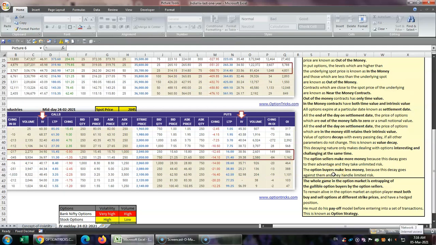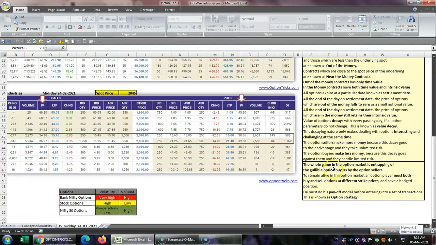You buy a certain option at a certain price, and if nothing changes between the day you purchased and the day you are going for settlement, the value of the option is already lower than the price at which you bought. The whole game in the option market is entrapping of the gullible option buyers by the option sellers. Who makes more money? The option sellers make more money because this decay goes to their advantage, and option buyers make less money because this decay goes against them.